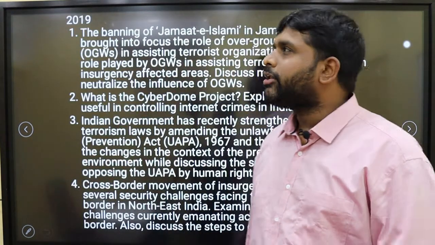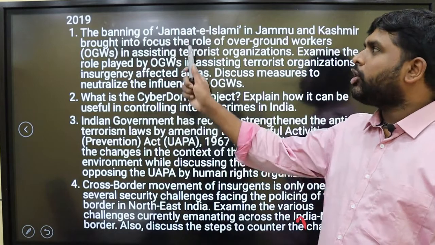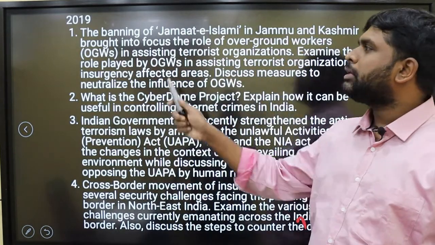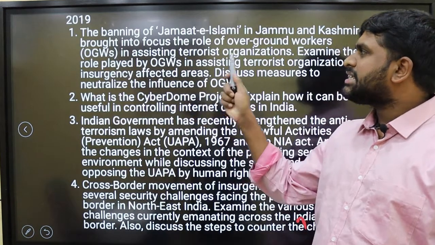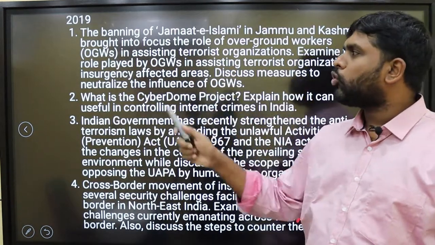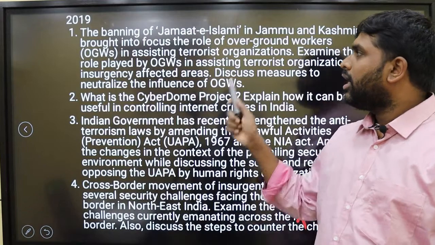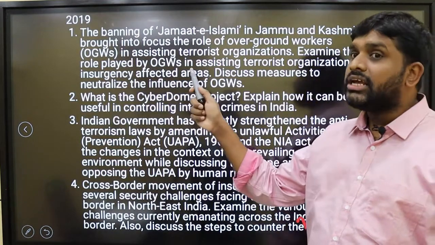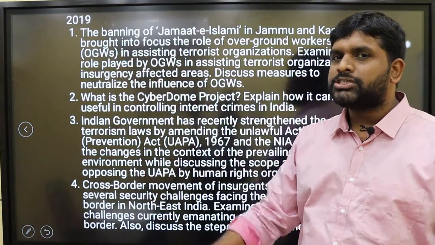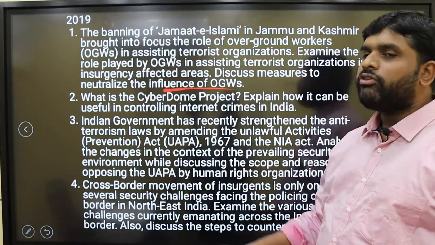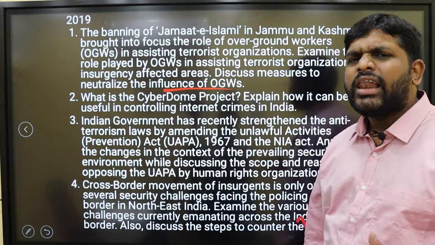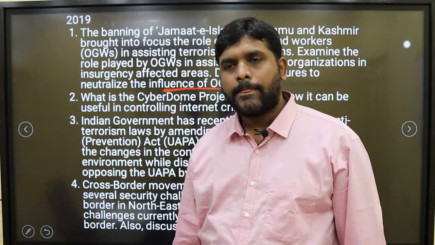The last 2019 question. The banning of Jamaat-e-Islami in Jammu and Kashmir brought into focus the role of overground workers in assisting terrorist organizations. Examine the role played by the overground workers in assisting terrorist organizations in insurgency affected areas, mainly in Jammu and Kashmir, Assam. Discuss measures to neutralize the influence of overground workers.